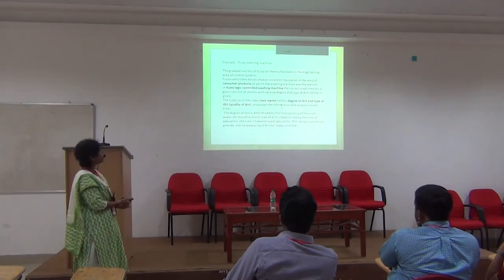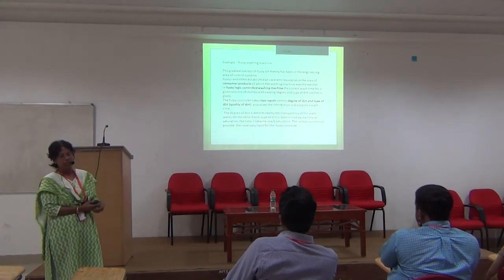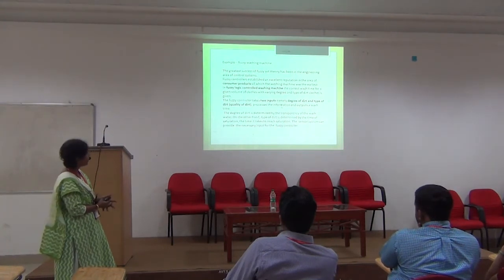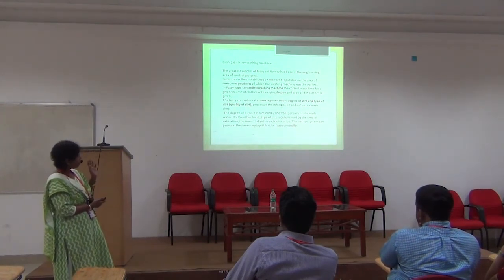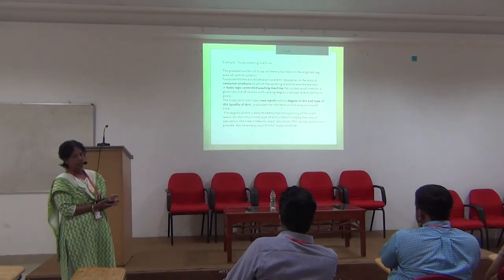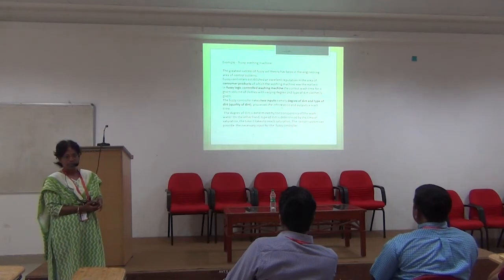Here I discuss this. We have all heard about the fuzzy washing machine and how fuzzy logic helps here. In a fuzzy logic controlled washing machine, we have the input data, say the degree of dirt or the type of dirt.